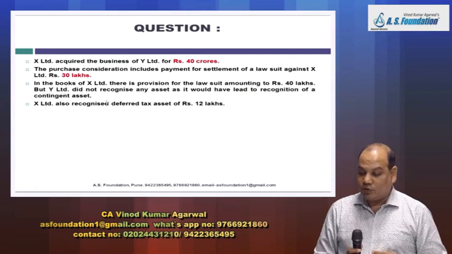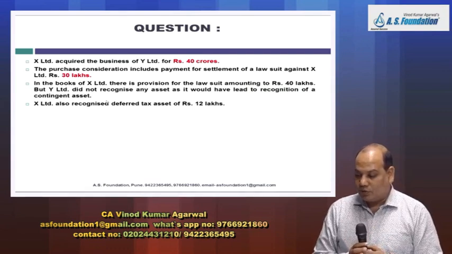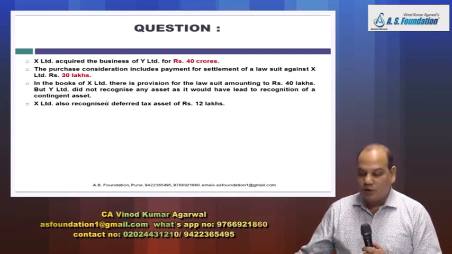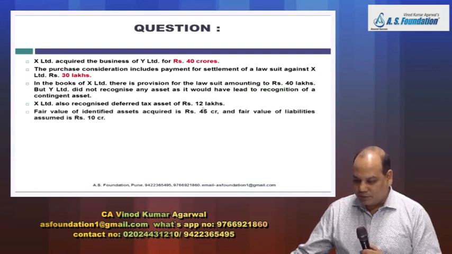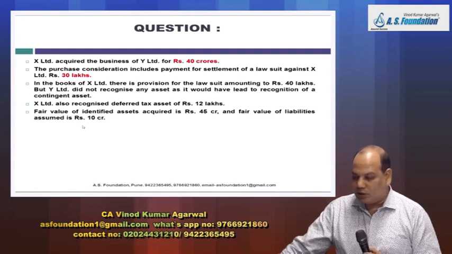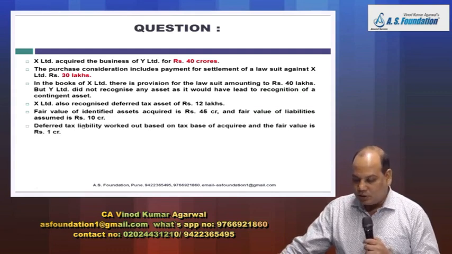X Limited has also recognized deferred tax asset of rupees 12 lakh. So 30 lakh into whatever tax rate, 12 lakh they have recognized as deferred tax asset. Fair value of the identified asset acquired is rupees 45 crore and fair value of the liabilities assumed is rupees 10 crore.